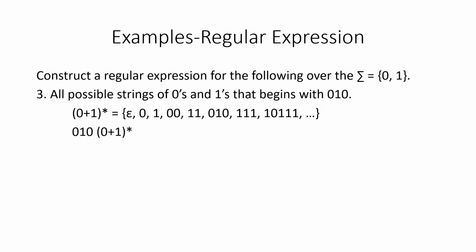Similarly, when we are given a question like all possible strings of zeros and ones that begin with 0 1 0, it has to start with 0 1 0. After that, I can have any possible string made up of the given character set, say 0, 1. So 0 1 0, which is given in the condition, followed by any possible string made up of zeros and ones. Thus we get a regular expression like this. That's it.